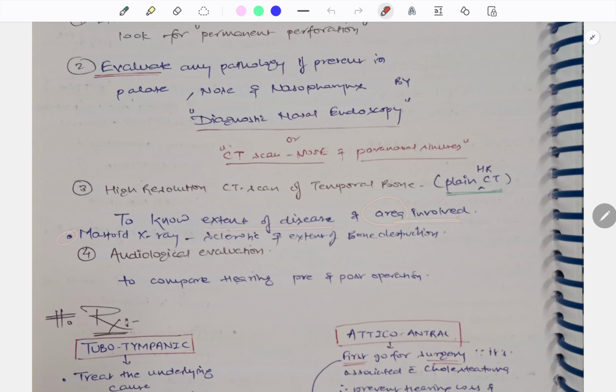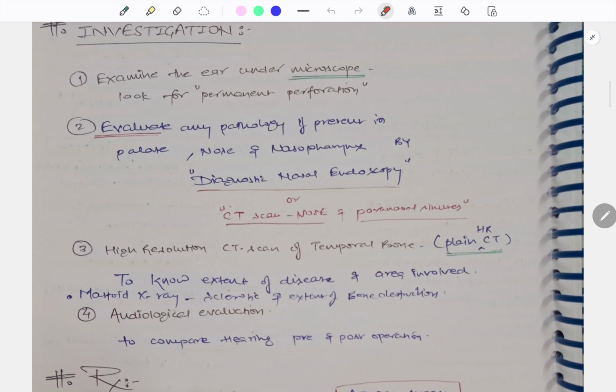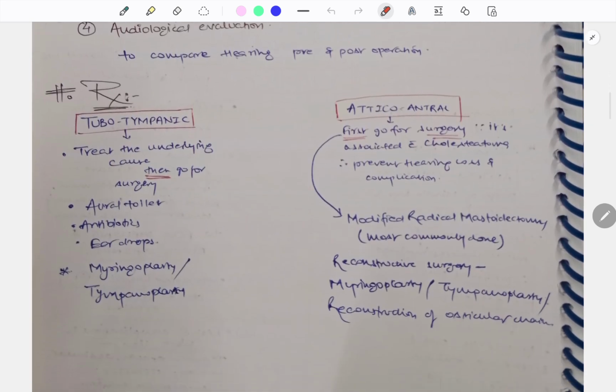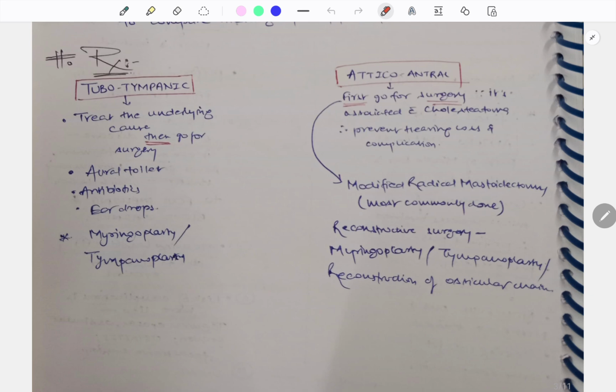Mastoid X-ray will also help to know the sclerosis and extent of bone destruction. Audiological evaluation is also very important for any medicolegal aspect, before the surgery and after the surgery, so as to compare hearing pre and post operation. So this was about the investigation. Coming to the treatment, depending upon the type of CSOM, that is tubotympanic or atticoantral, the treatment varies.